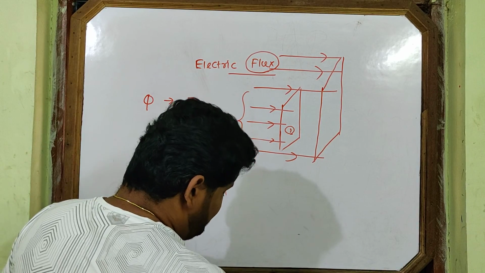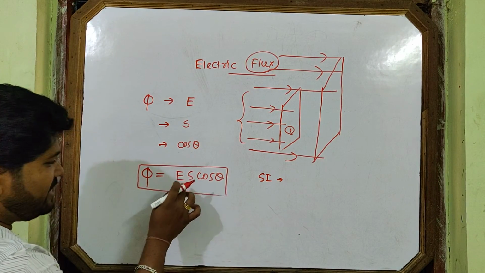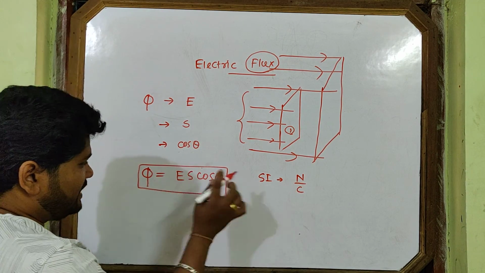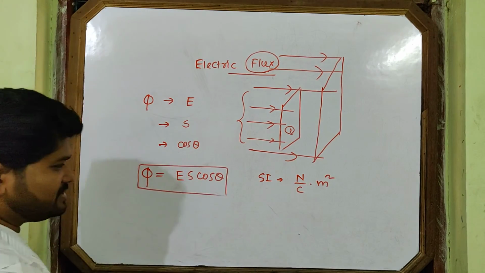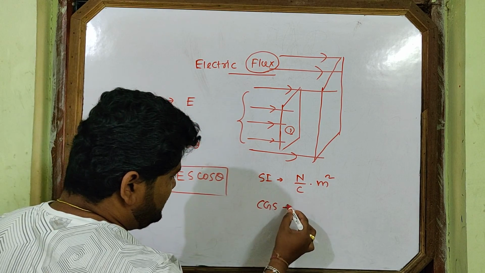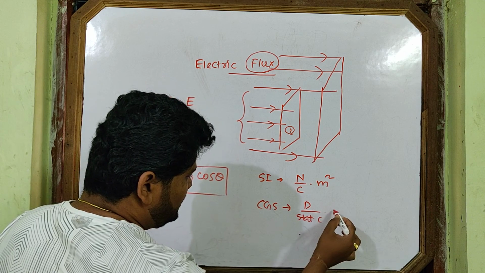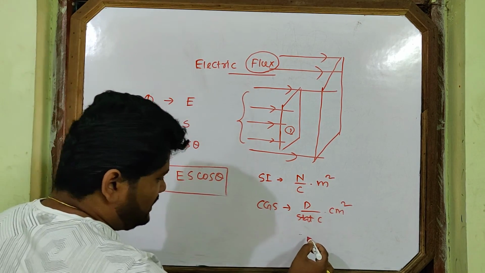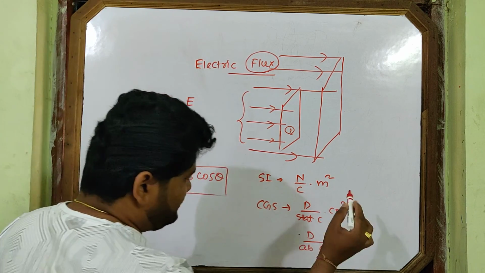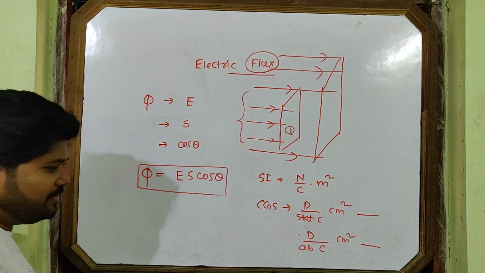Then what is the SI unit of flux? You see, E S cos theta, and cos theta has no unit. So it is Newton per Coulomb, and S is meter square. This is the SI unit: Newton per Coulomb into meter square. What is the CGS unit? Accordingly, dyne per stat Coulomb into centimeter square, and another CGS unit, dyne per ab Coulomb into centimeter square. So these are the two units, ESU and EMU.